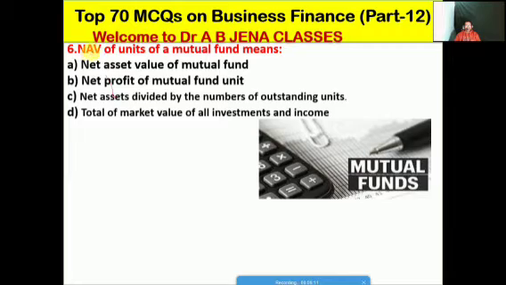So friends, NAV, the net asset value of units of mutual fund, means what? A, it's the net asset value of mutual fund. B, it's the net profit of mutual fund unit. C, it's the net assets divided by the number of outstanding units. D, it's the total of market value of all investments and income. Friends, so C is the right option for this MCQ. You have to remember NAV is calculated as the net assets divided by the number of outstanding units.